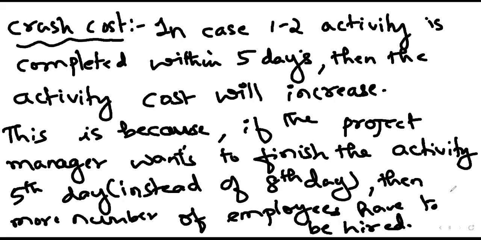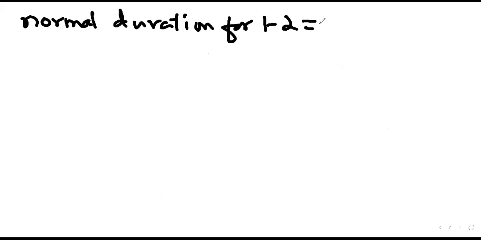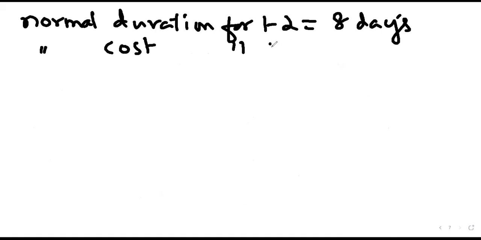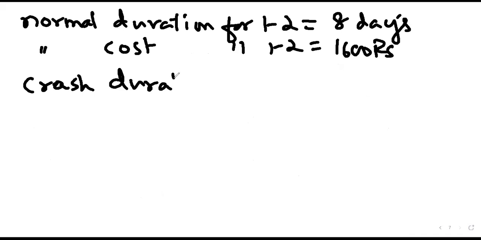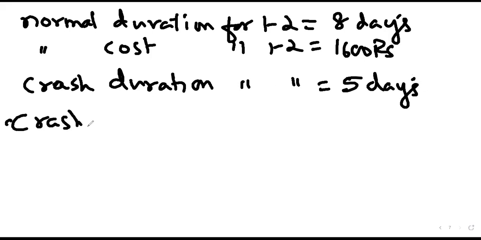Okay, is it done? That means normal duration for 1-2, normal cost for 1-2, and crash cost.